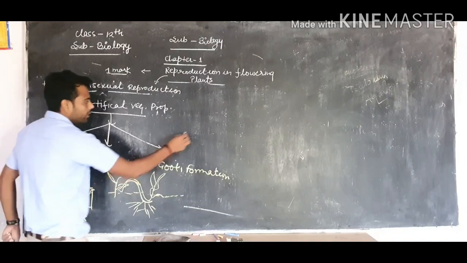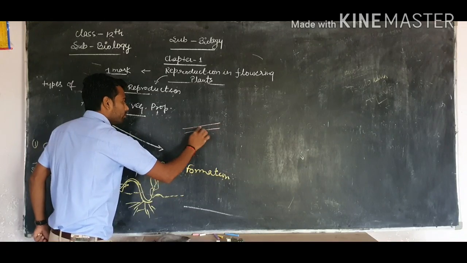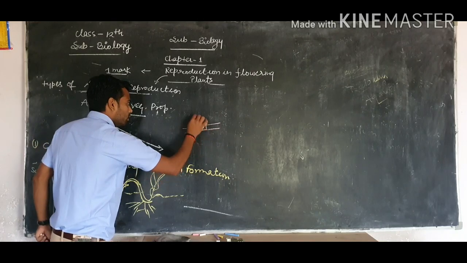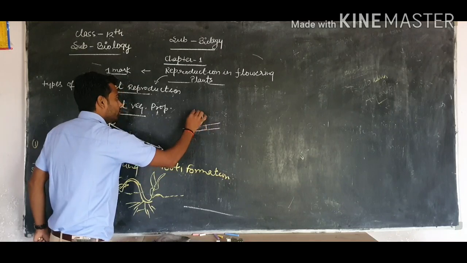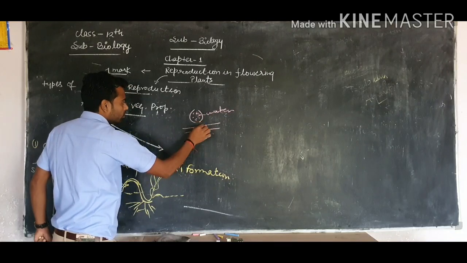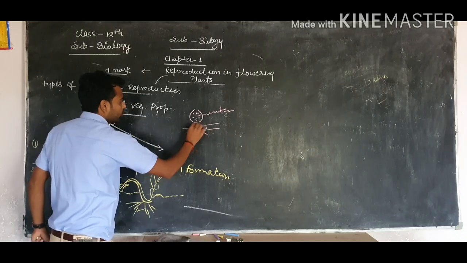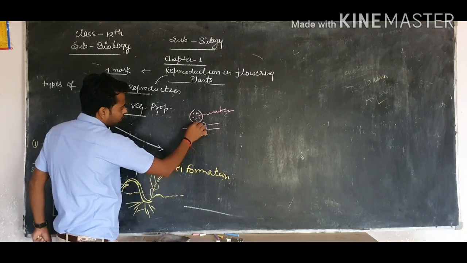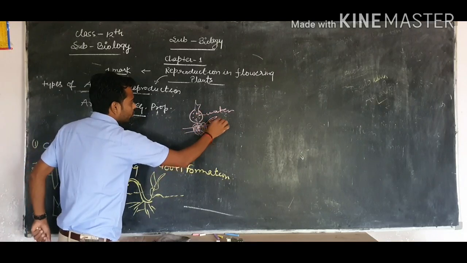And Guti formation. In Guti formation, on a plant, we will remove the bark of the plant, and we will take a pitcher in which we will fill the water, and this water will flow drop by drop onto the taped region without bark, and we will cover it with paper and cotton, and this cotton will act as an absorber of the water, and then after some time new young plants will be produced.